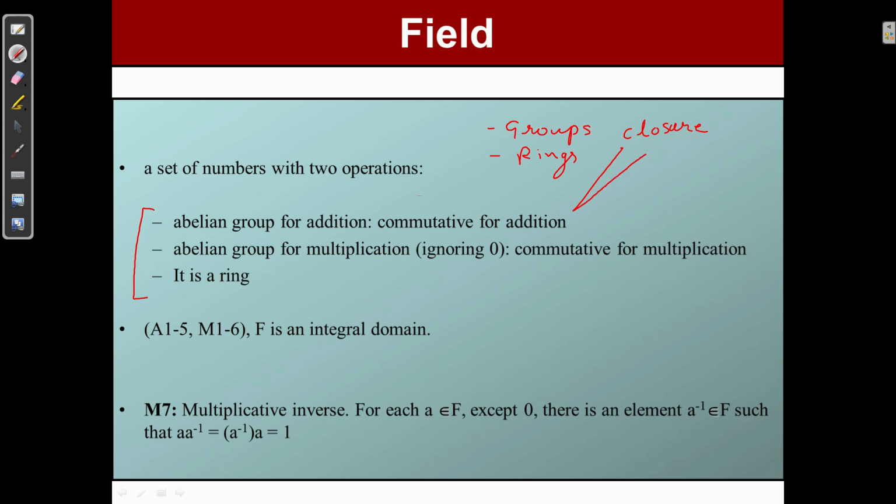Then associativity for addition, since it is abelian for addition, along with closure. Then the existence of an identity, the additive identity, which we all know is 0.